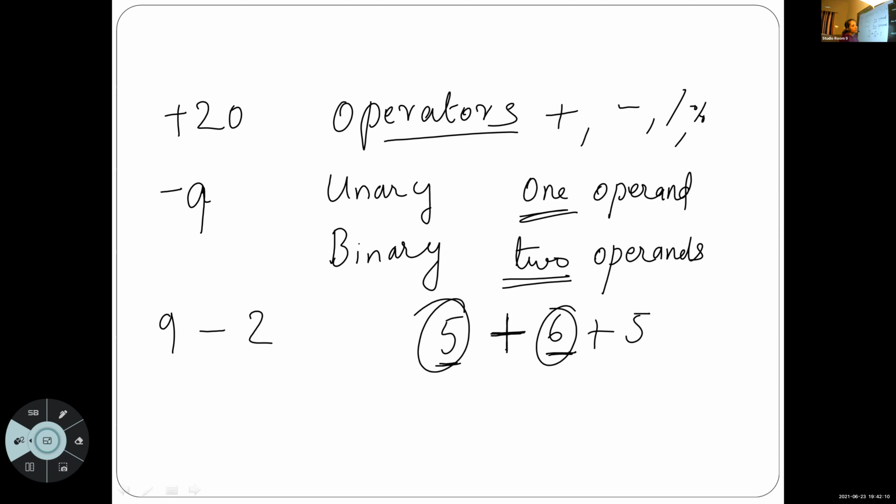Unary plus is used for what? Positive value. For representing positive numbers, we are using unary plus. For representing negative numbers, we are using unary minus. Is it clear? Okay. So, these are the basic 2 types of operators. Then, there are different types of binary operators.